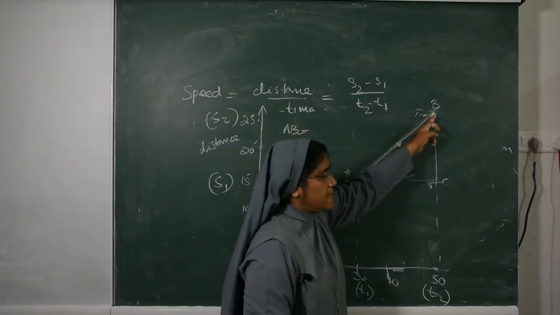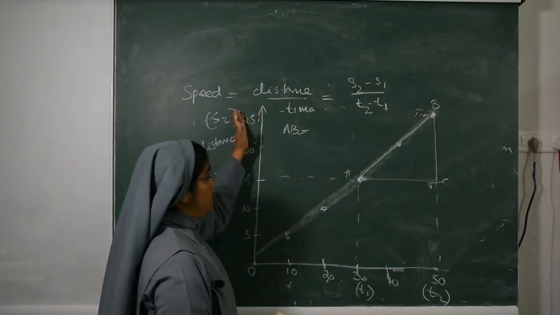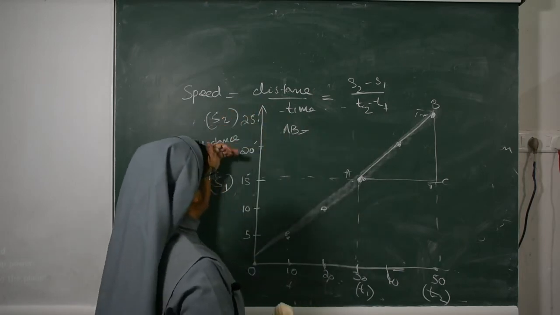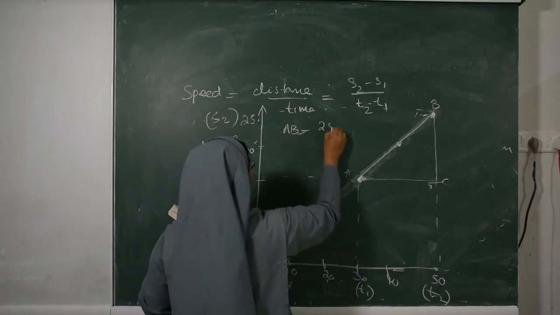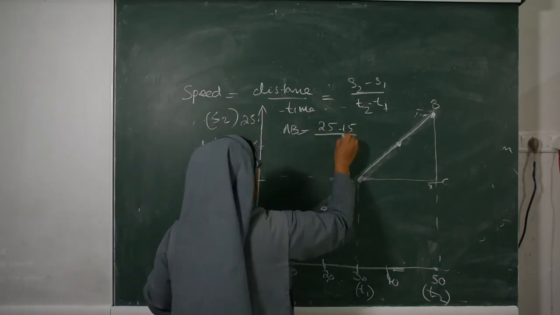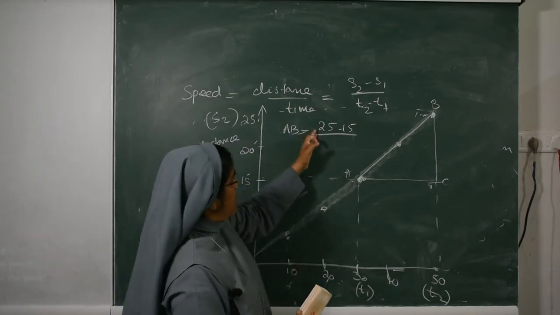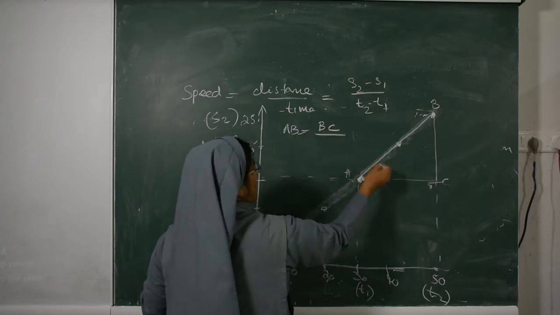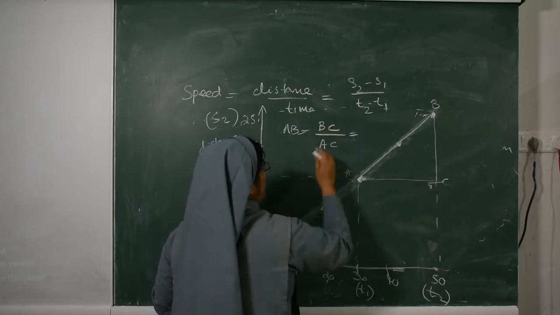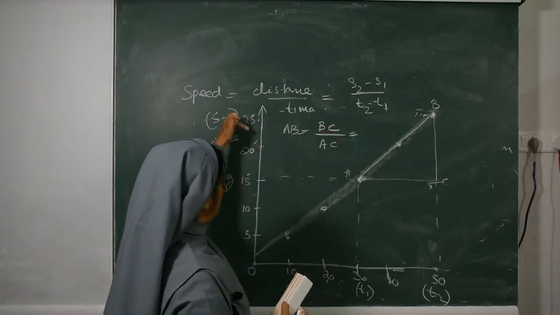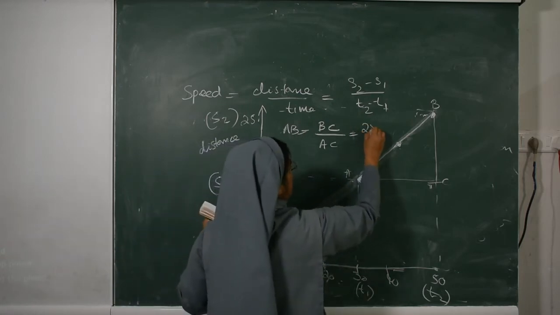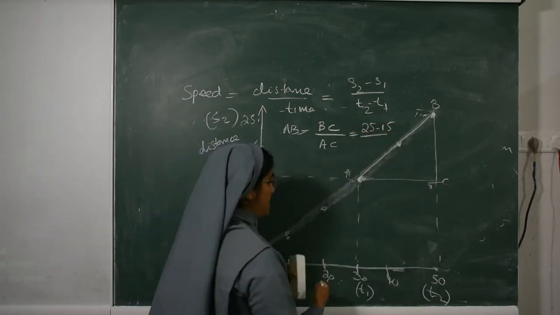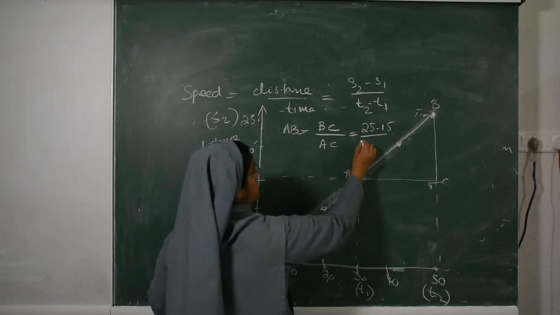Here BC gives the value of distance. So S2 minus S1 means 25 minus 15, upon AC, which is 50 minus 30.